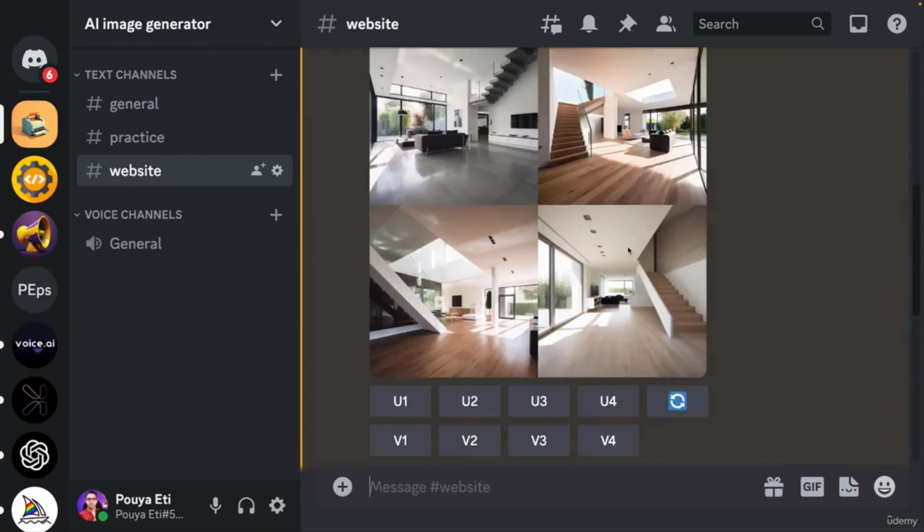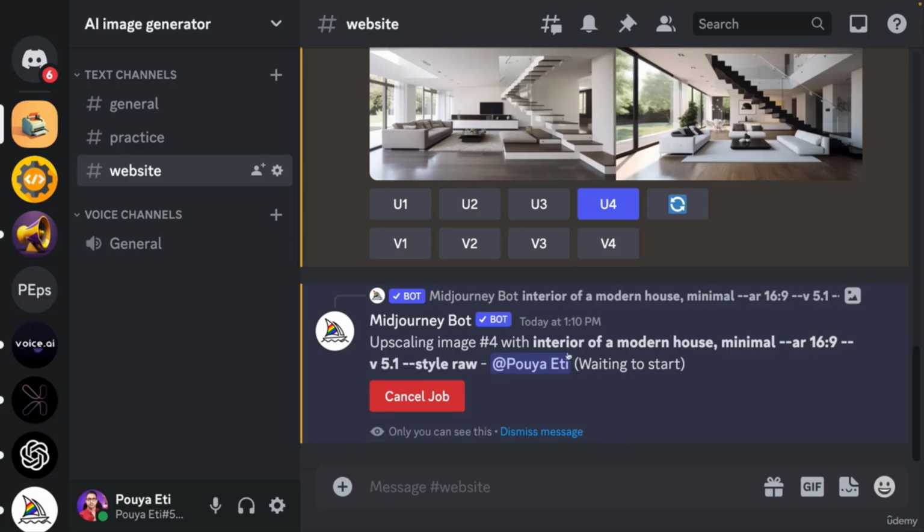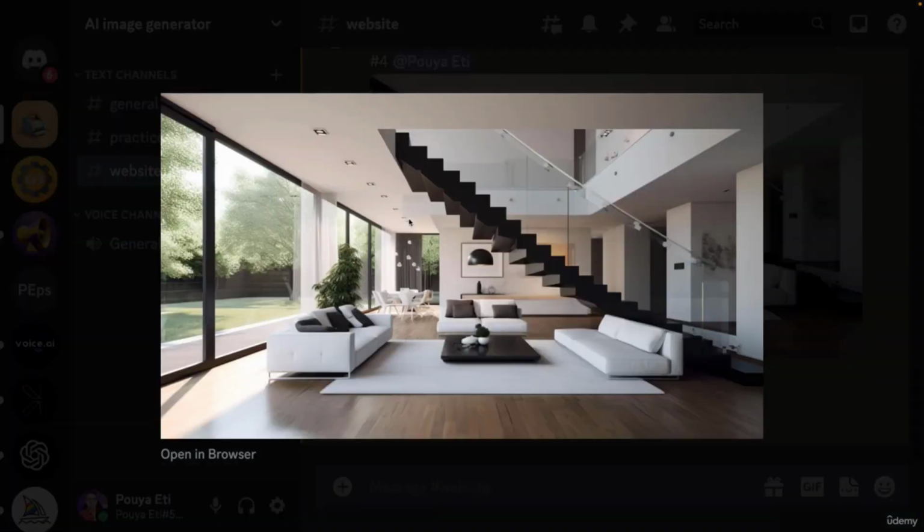Okay, these are really good. For example, maybe we can use this one, or let's use this one. I think it's a good fit. So number 4, let's upscale it, and let's open it, save the image.